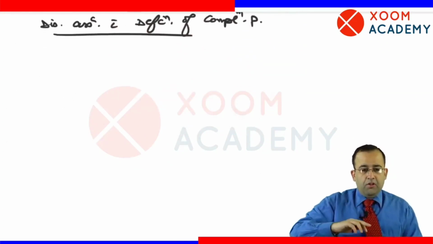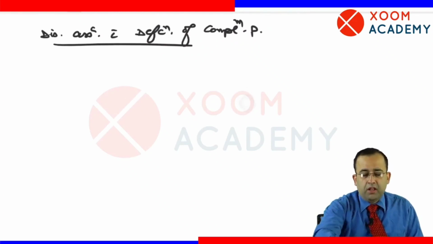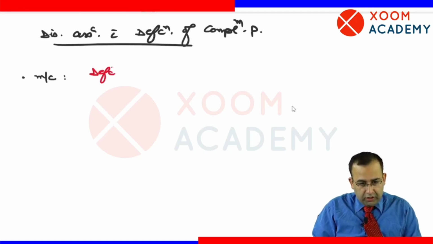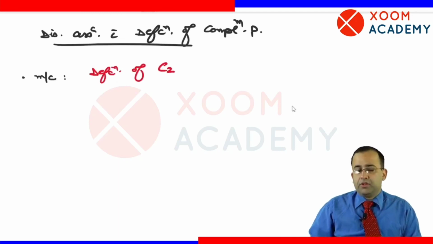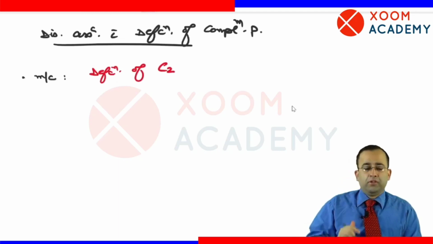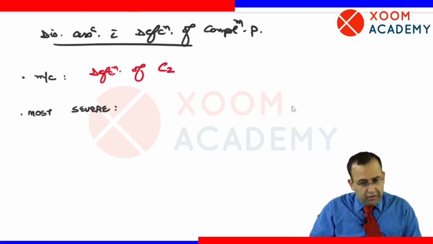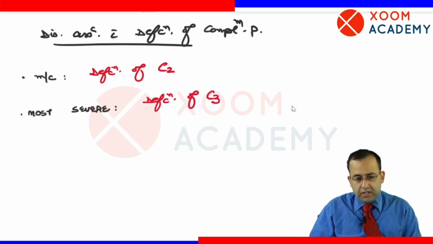First point, most common defect. सबसे पहले most common से शुरू करते हैं. Most common defect is deficiency of C2, versus the most severe defect. We have just seen most severe is deficiency of C3.